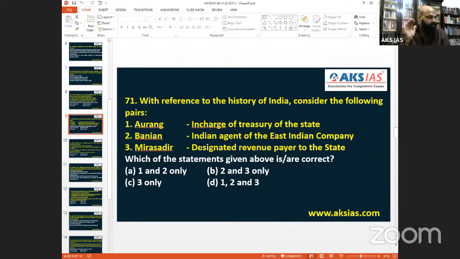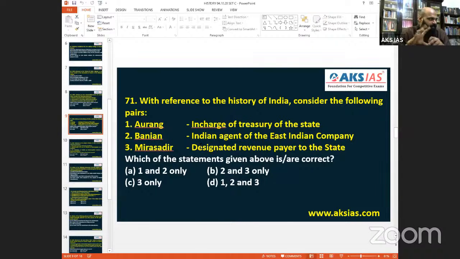So Orang is out. Indian agent. Okay. So in general, he's an agent itself. Let's keep it like that. Banyan, agent. Agent or an individual sub-agent. So East India Company may be an agent and Banyan can be a sub-agent also, or Banyan can be an agent itself. So let it be. So 2 is okay, in a way we can consider that. There is a 50-50 consideration.